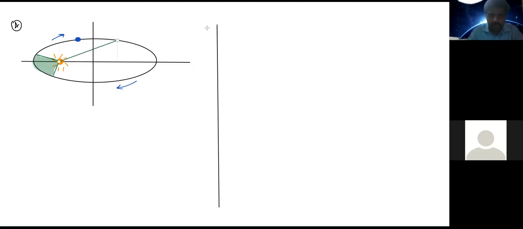Let us make this in another color. So let's take this as pink, right? Something like this. And let me shade this.